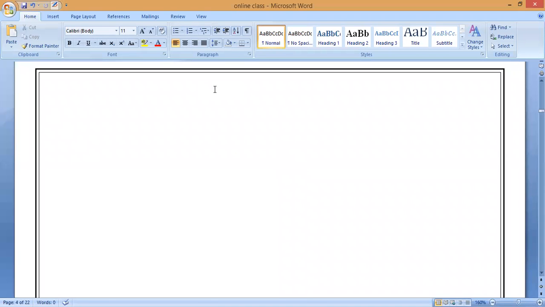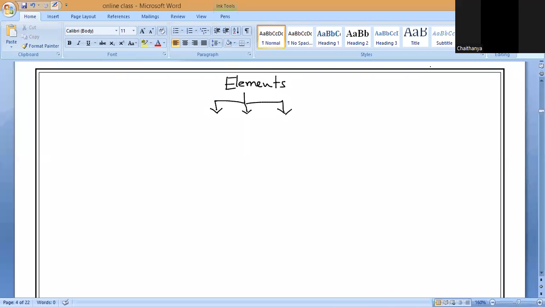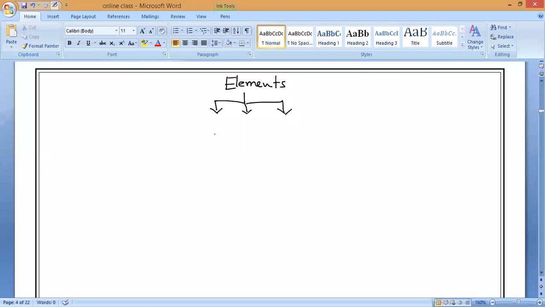As we know, presently we are studying elements. Elements are how many types? Elements are 3 types. So we have classified the elements into 3 types. That is what we call as metals, non-metals, and the last one is called metalloids. Understand? Now, we are studying only metals.